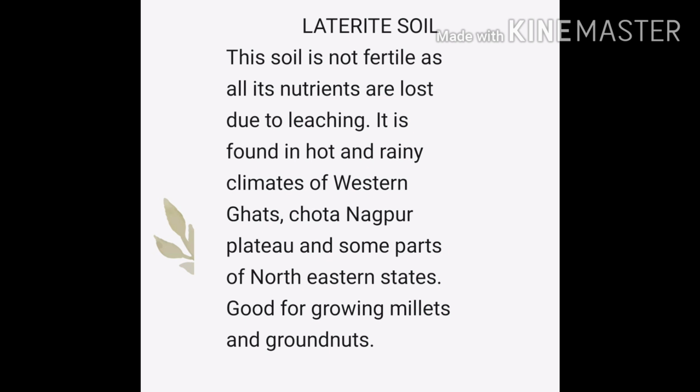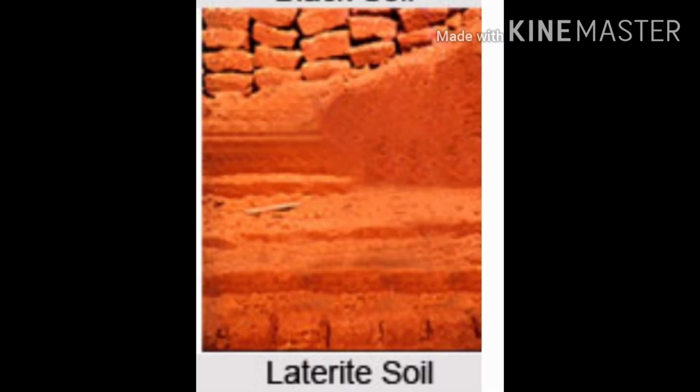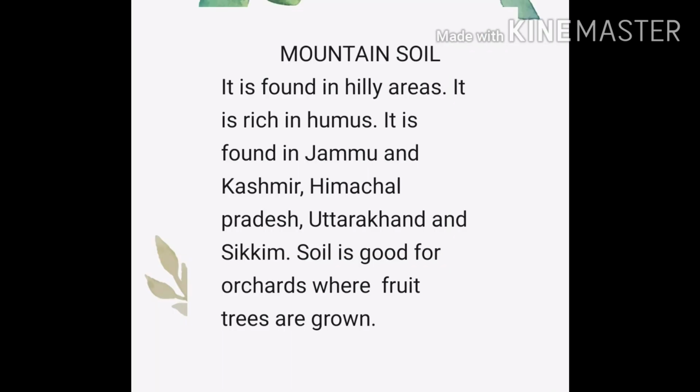Next is laterite soil. It is not fertile as all its nutrients are lost due to leaching. Leaching is the removal of minerals from the soil due to running water. It is found in the hot and rainy climates of Western Ghats, Chota Nagpur plateau and some parts of the northeastern states. It is good for growing millets and groundnuts. Laterite soils are made suitable for cultivation by adding large quantities of manures and fertilizers. The soil is useful for growing tea, coffee, rubber and cashew nut.